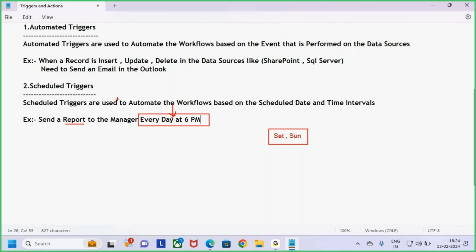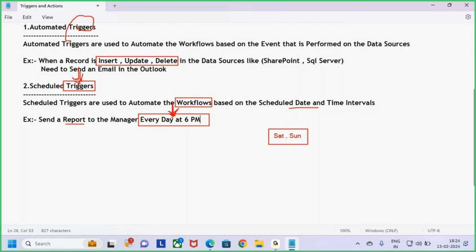So what is the trigger here? When I want to go and run the workflow is, at what date and time you want to run. Every day from Monday to Friday at 6 p.m., I want to go and start the flow. Now what is the trigger here? The trigger is date and time. Previously the trigger is what? Whenever the record is inserted, updated or deleted. But now what is the trigger? Date and time. At what date and time you want to run the flow? You can set the date and time here. Every day at 6 p.m., I want to run the flow.